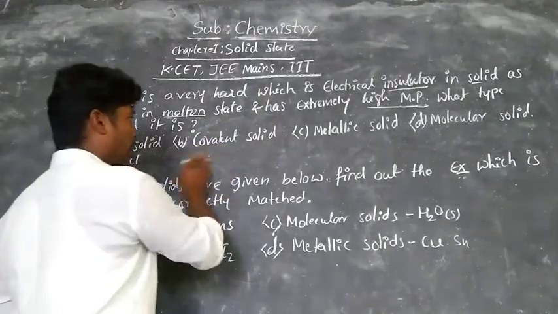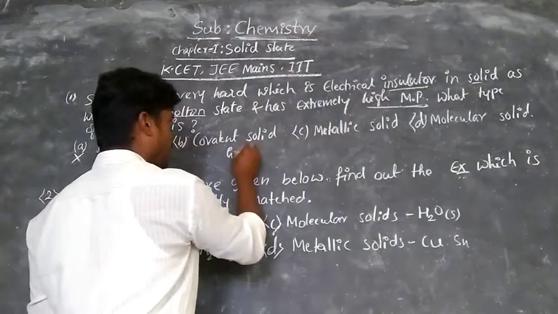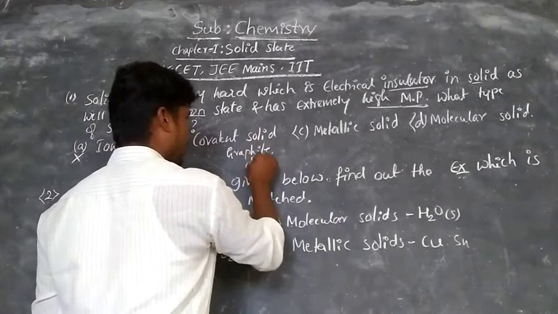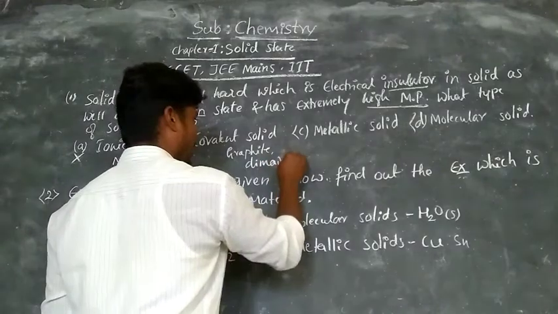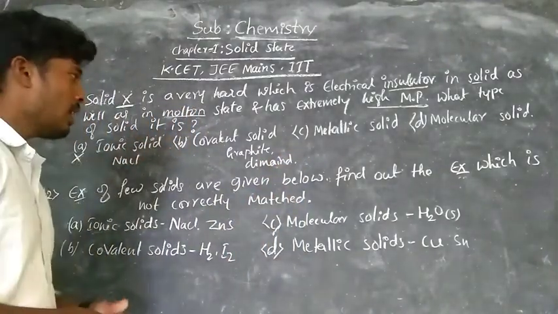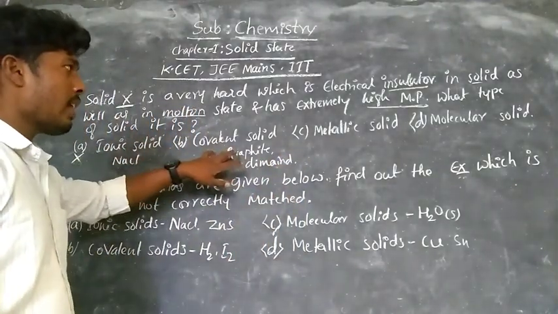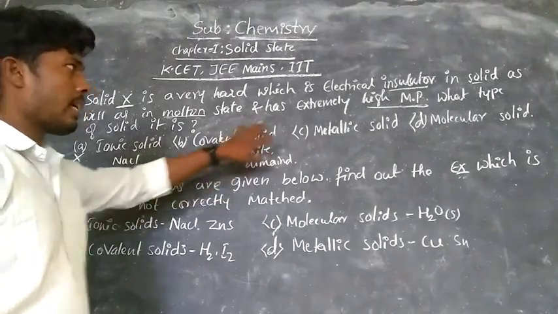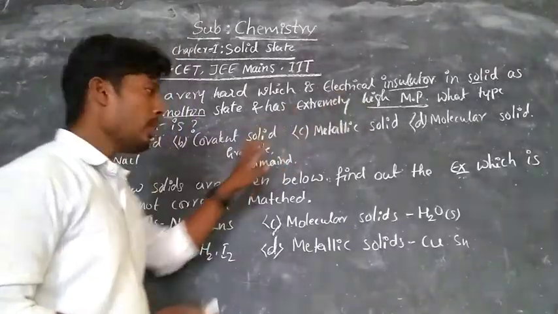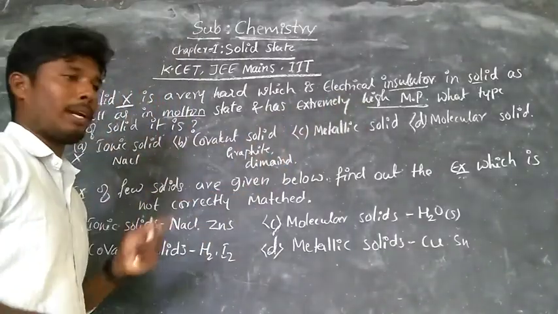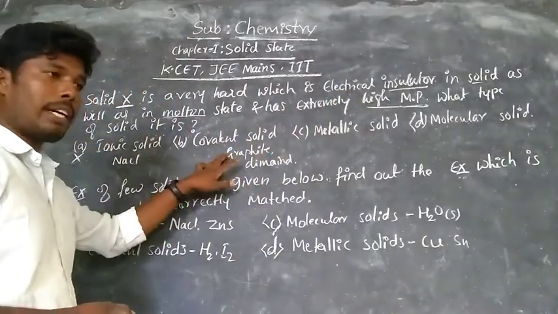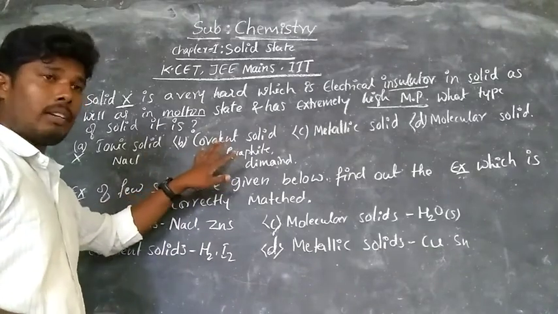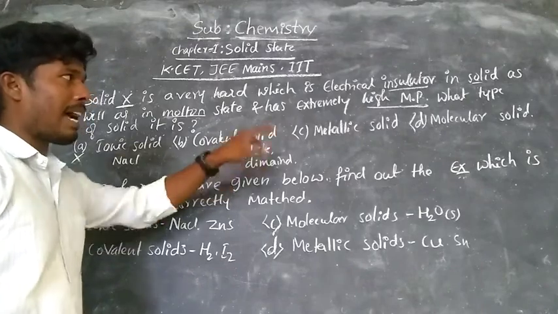Now take covalent solids, example graphite or diamond, etc. These are the covalent solids. Now these covalent solids are extremely hard and have high melting point due to the presence of strong carbon-carbon bonds. You know, covalent solids means presence of strong carbon-carbon bond. Therefore, they are very strong in nature and have high melting point.